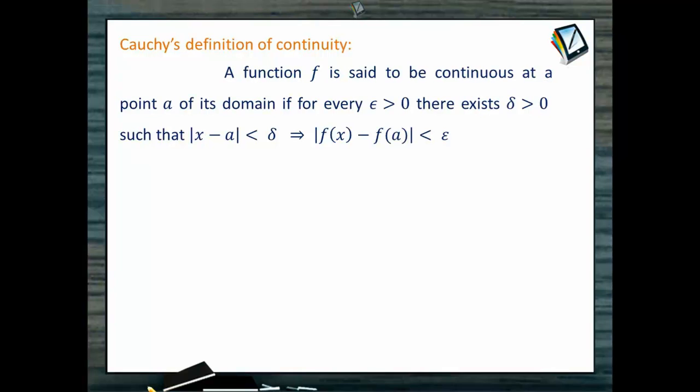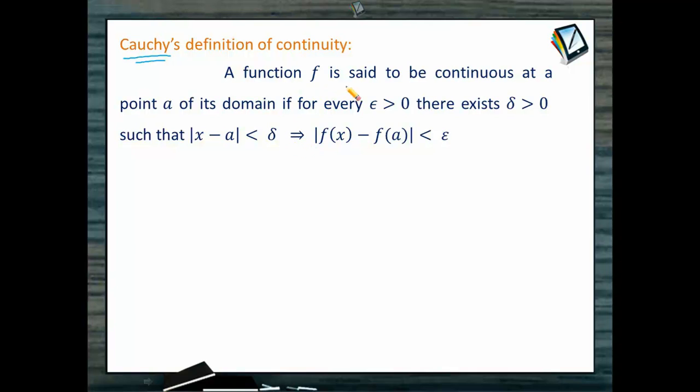Let's check the very standard mathematical form of the definition of continuity. This is given by Cauchy, so we call it Cauchy's definition. Now what does Cauchy's definition say? All that we learned now is put into mathematical form.